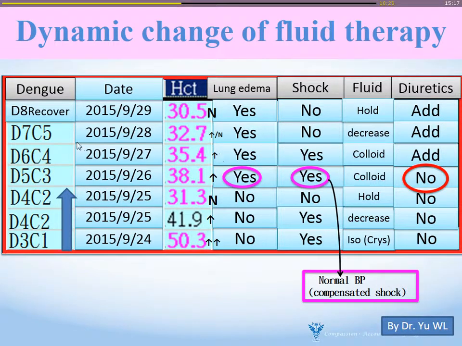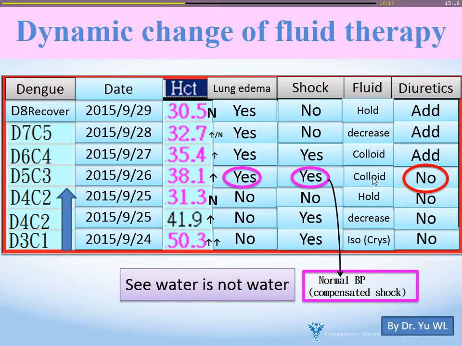But the next day we find HCT getting higher, so hemoconcentration, but lung edema, and we have shock. What happened at that time? Maybe we still use some colloid, but no diuretic still. And in Chinese we say, seawater is not water. It's not true water, because intravascular volume is not adequate at that time.